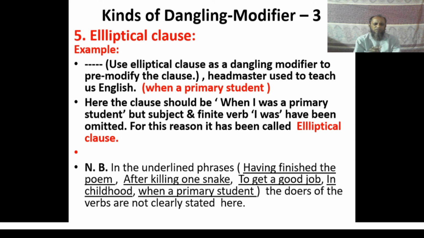Look at the sentence. In the underlined phrases or clauses: having finished the poem, after killing one snake, to get a good job, in childhood, when a primary student. In all these phrases and words, the doers of the verbs are not clearly stated here. For this reason, these modifiers are called dangling modifiers.